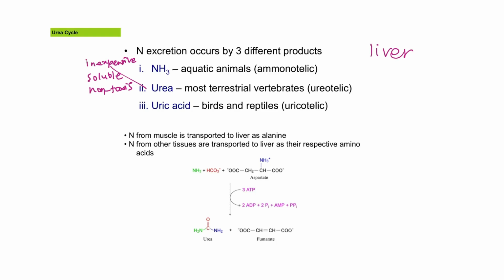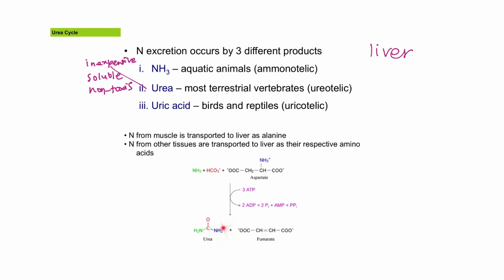Let's first take a look here at the overall reactions of the urea cycle. Urea consists of two amide groups, 1 and 2, that are bound to a carbonyl group. One of these amide groups originated from the free ammonia, the one in green color here. This is the free ammonia from amino acid catabolism.